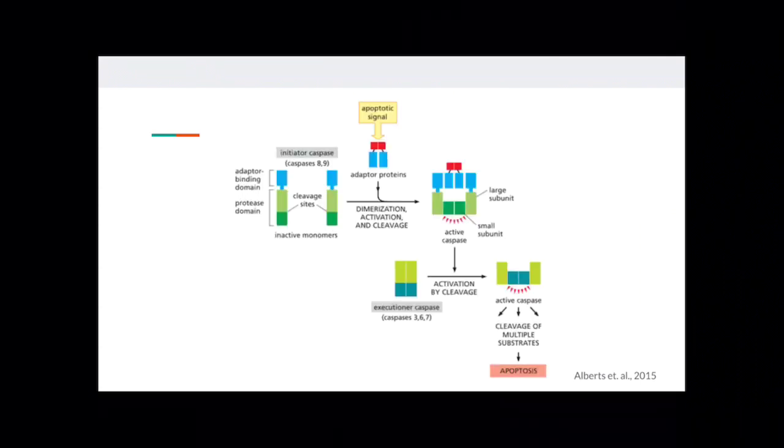The initiator caspase is initially made in an inactive monomeric form, sometimes called a pro-caspase. Apoptotic signals trigger the assembly of adaptor proteins that carry multiple binding sites for the caspase amino terminal domain. The initiator caspases are activated after dimerizing from binding to adaptor proteins. When the inactive executioner caspase is cleaved at a site in the protease domain by an initiator caspase, the executioner caspase dimer goes through a conformational change to activate it.